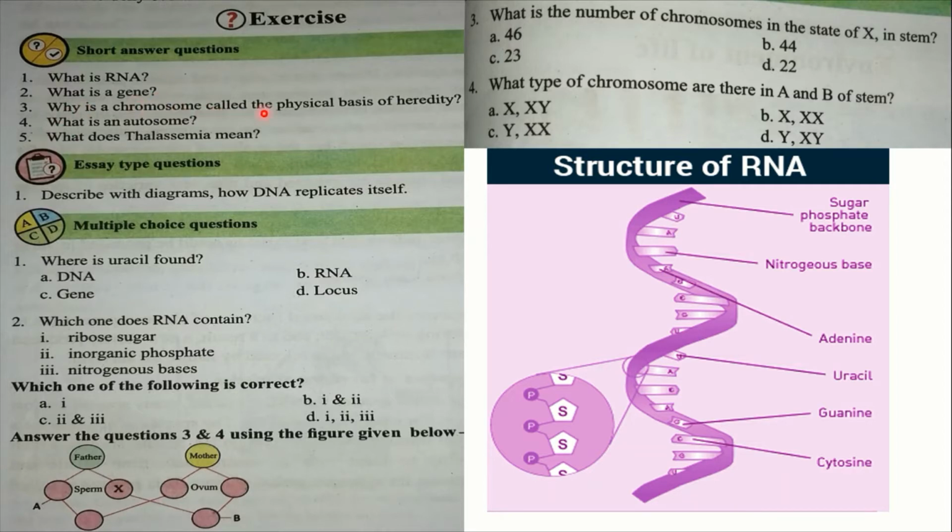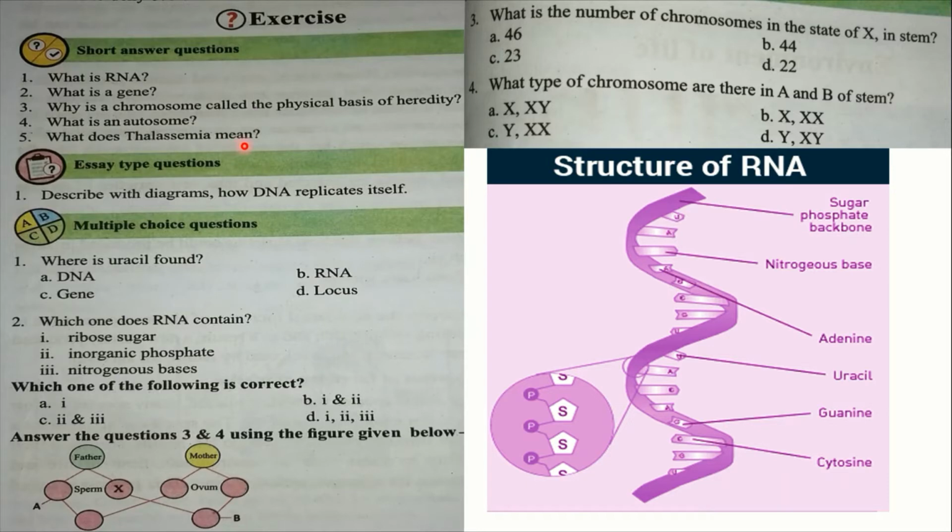And why is chromosome called the physical basis of heredity? Chromosome is called the physical basis of heredity because chromosomes carry genetic information from generation to generation. What is an autosome? Autosome is a chromosome. 22 pairs of chromosomes help in the growth and development of the body of an organism.